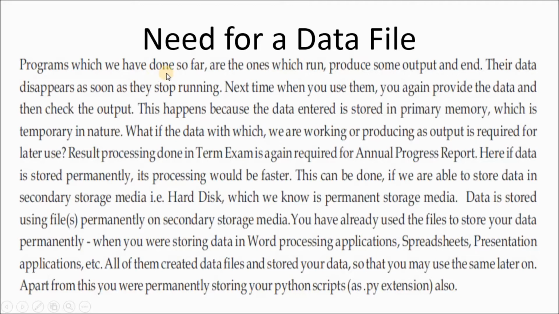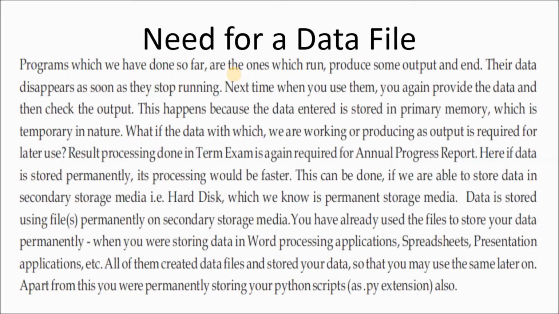Now, need for a file. Programs we have done so far are the ones which run, produce some output and end. As I told before, their data disappears as soon as they stop running. Next time when you use them, you again provide the data and then check the output. This happens because the data entered is stored in primary memory, which is temporary in nature. What if the data we are working with or producing as output is required for later use?